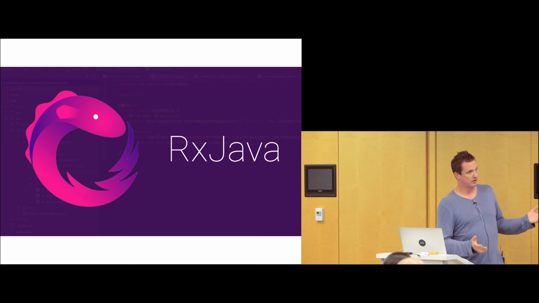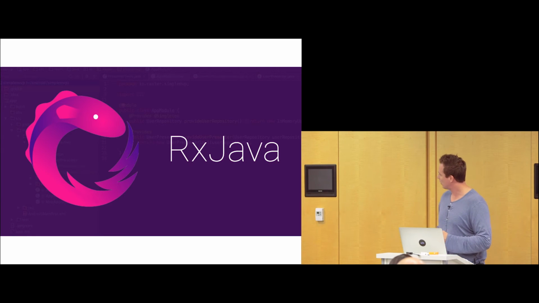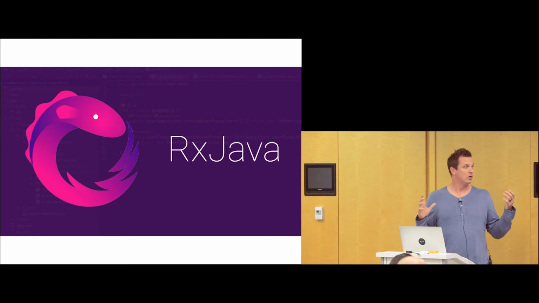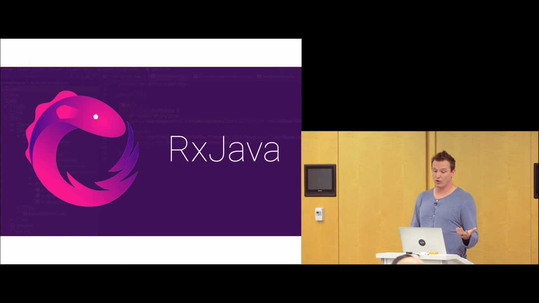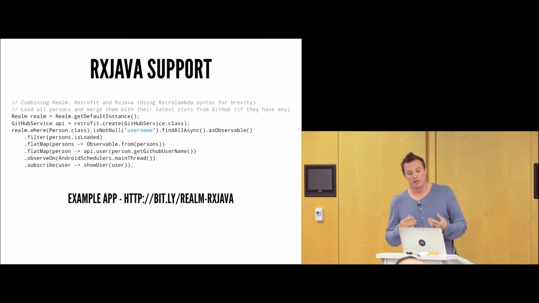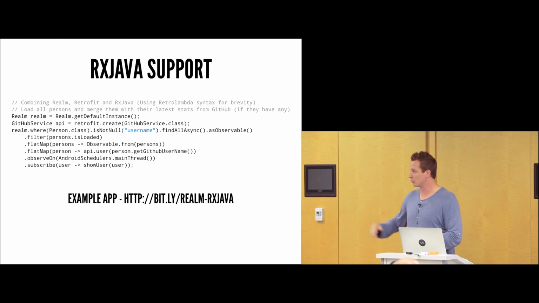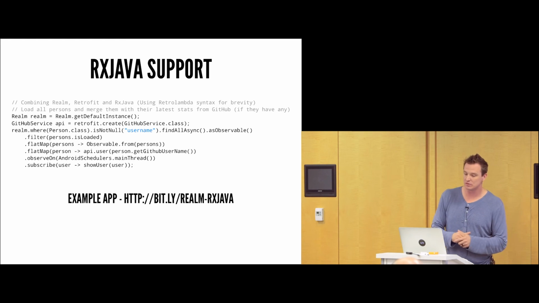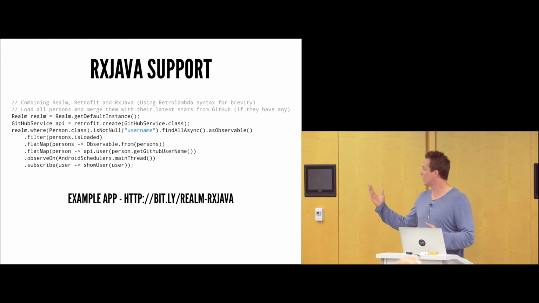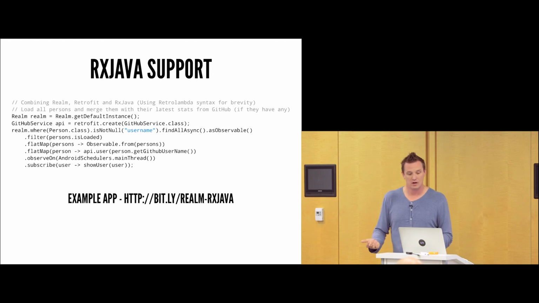All right, so what about RxJava? That's a big thing that a lot of us are using nowadays. Jake just gave a talk about RxJava 2.0 yesterday. So what about RxJava? Is it supported or not in Realm? There is some support for RxJava at this point in time. Here's an example. There is an as observable call that we can tack onto any of these basic asynchronous calls, which we're doing here. So we're going to do a find all async, which is on the third line there. We're going to tack on an as observable. This turns us into an Rx observable that we can use.